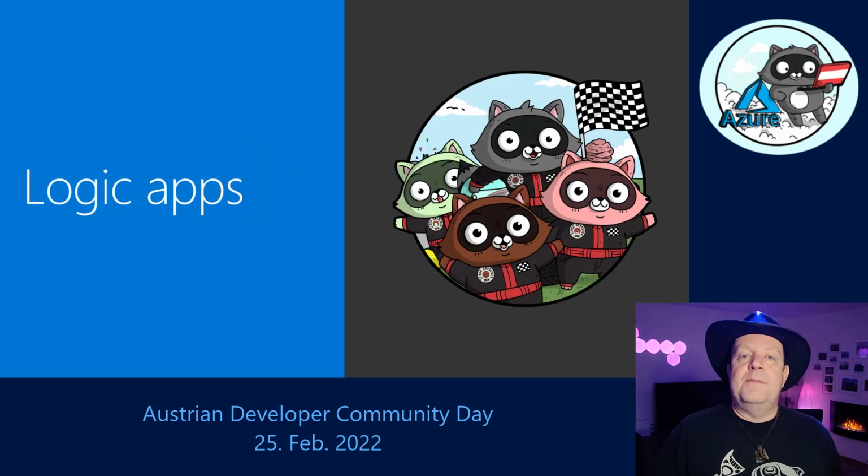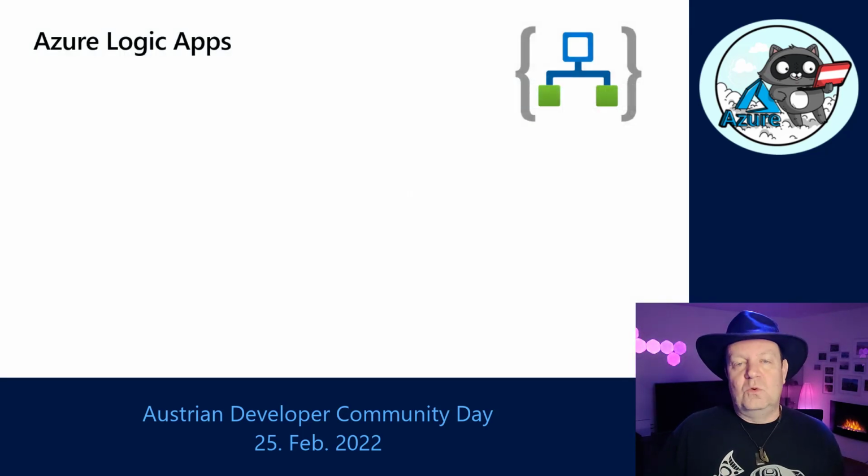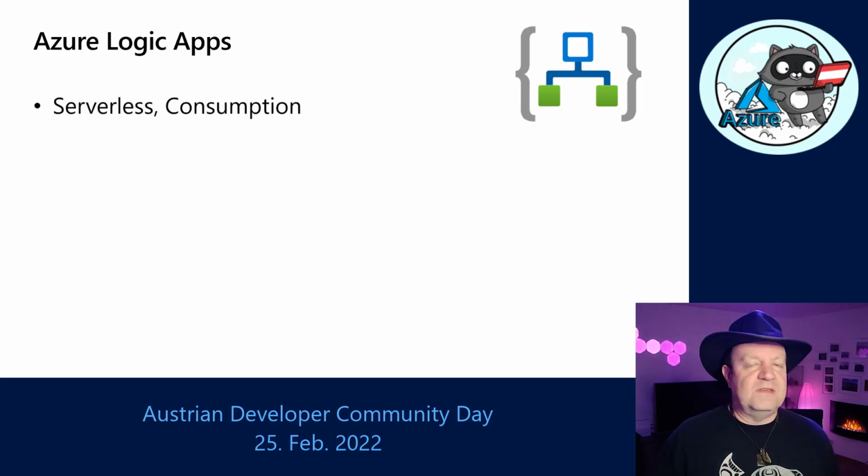Now, before we go into the demo, I'd like to talk to you also about Logic Apps. Logic Apps are one of my favorite services on Azure, even though I'm a developer and this is a no-code or at least low-code solution. Logic Apps allow me to connect to a very large number of services, hundreds of different services.